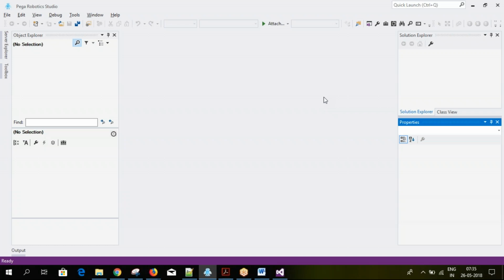Feature-wise, I think Blue Prism and Automation Anywhere don't provide RDA. I'm not sure about the latest version, but previously they only had the RPA part. UiPath also recently increased its offering; it was RPA only, and I think in the recent version they included RDA as well. But in this one you have both versions.